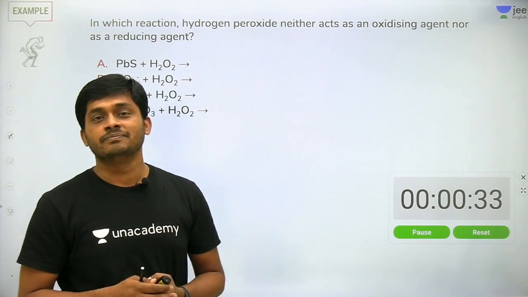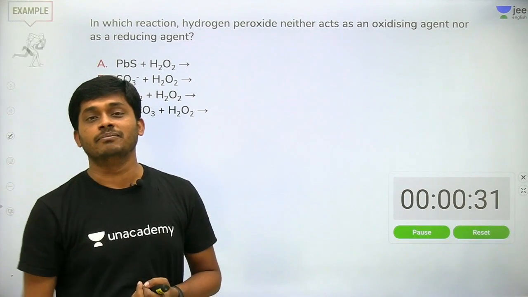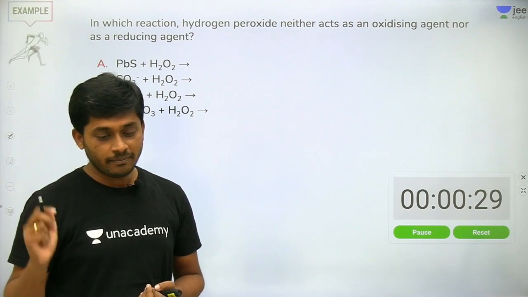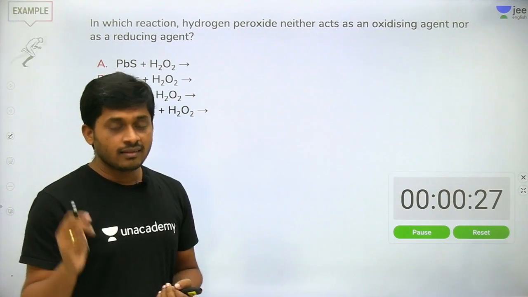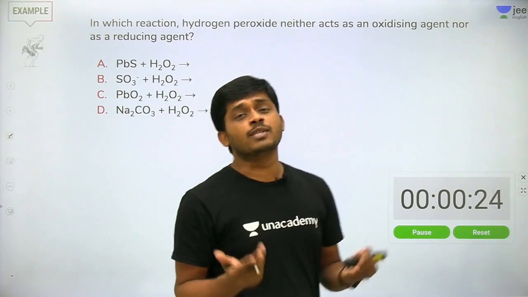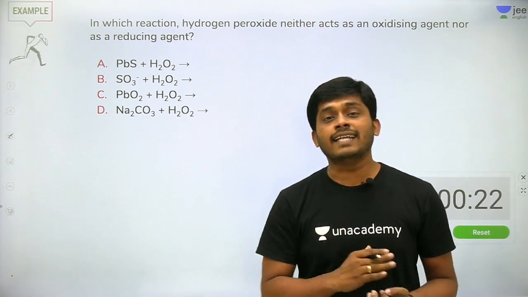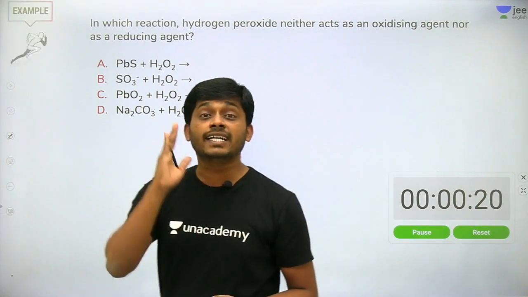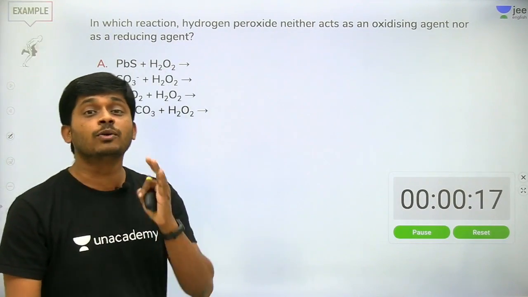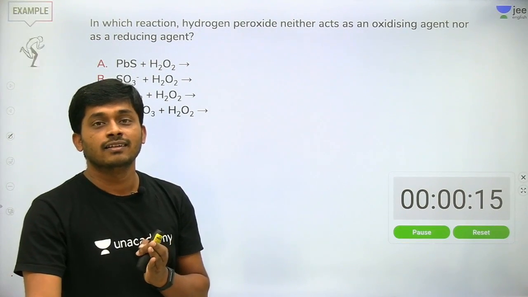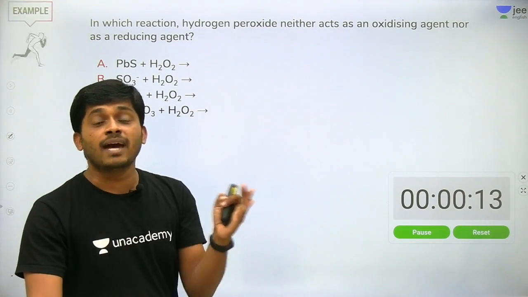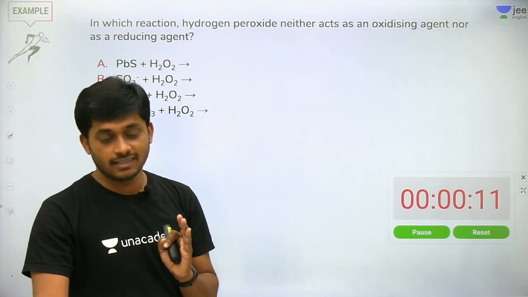You can save a lot of time. So within 10 minutes, or less than 10 minutes, you will get 32 marks if you are very good at inorganic chemistry. It is not possible with physics or maths or any other parts of chemistry.